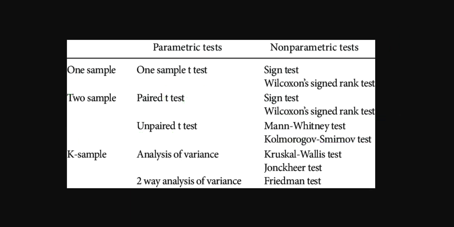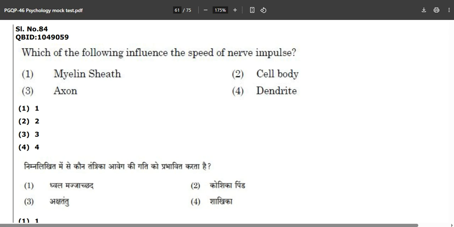Don't worry. Now, for analysis of variance, we use the Kruskal-Wallis H-test, and the Jonckheere-Terpstra test, whatever that is. And in two-way analysis of variance, we will use the Friedman test. This is the most favorite question of these guys.